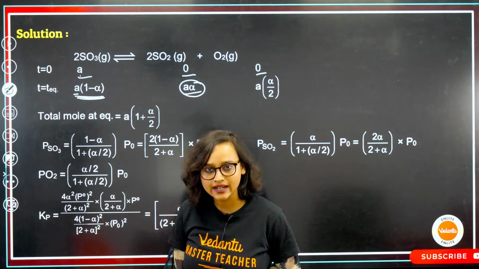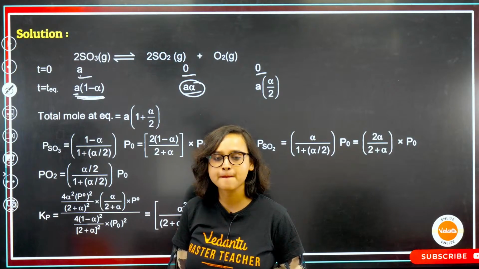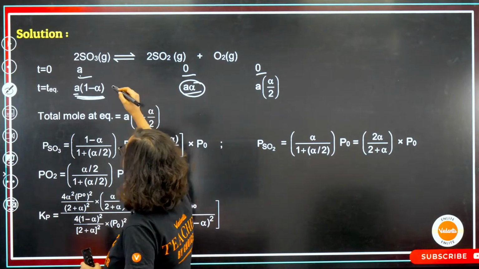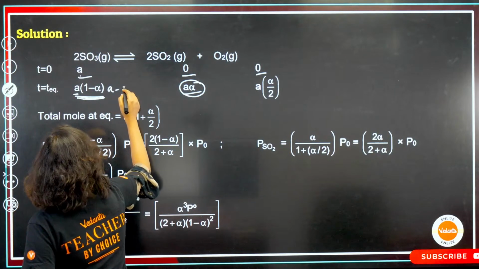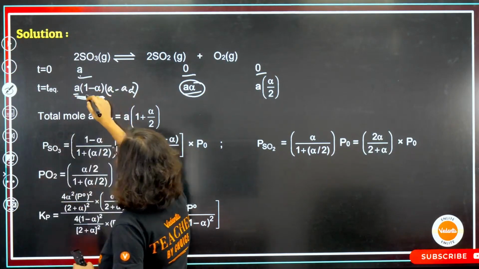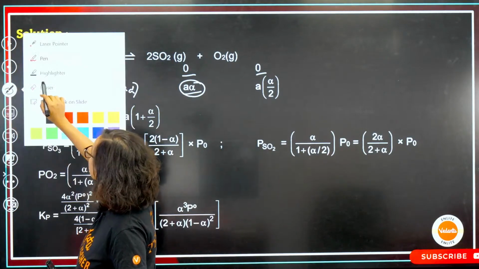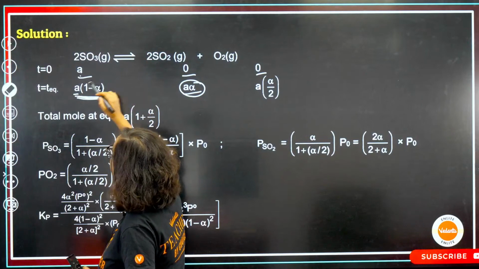Can I write this or not? This is A minus A alpha, which I can write as A(1 minus alpha). Very good, this much you have understood.